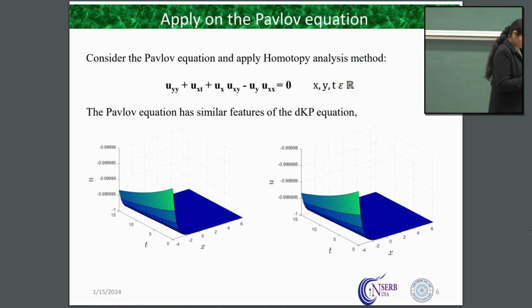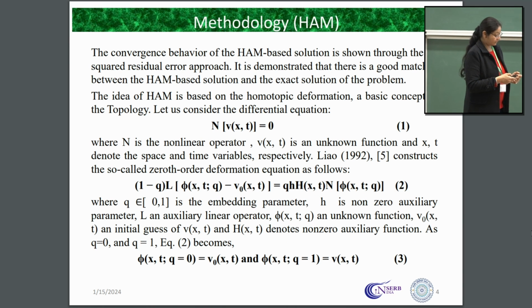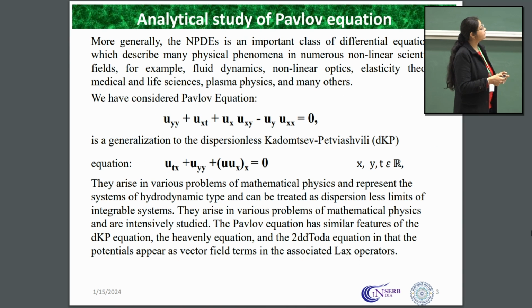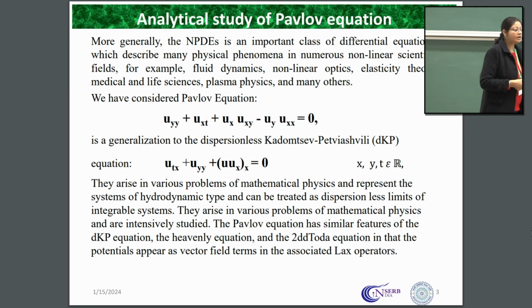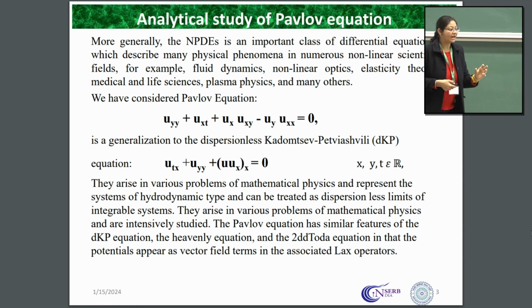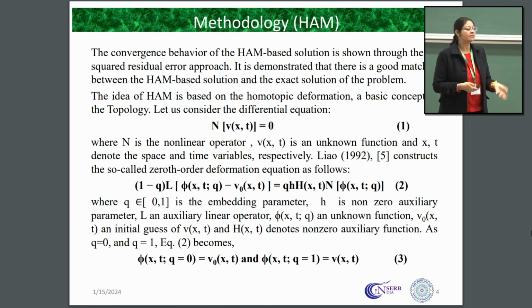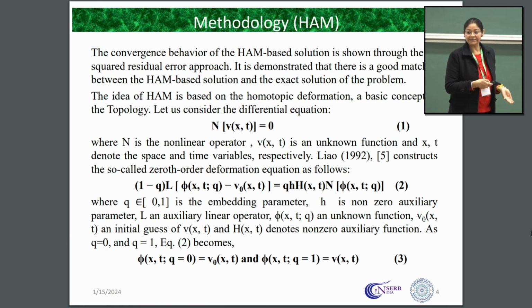So we can say, for this Pavlov equation, as we apply any numerical method to find its solution, if we apply this small formulation, we will get the exact solution of this nonlinear PDE.